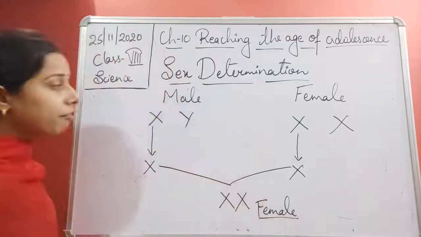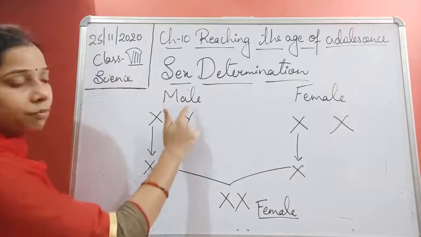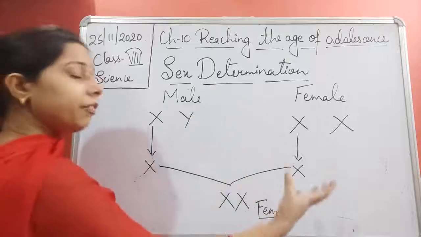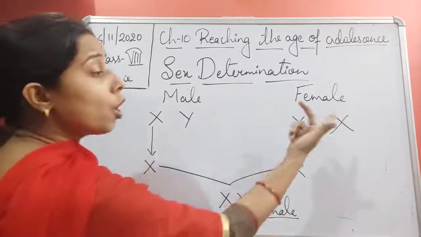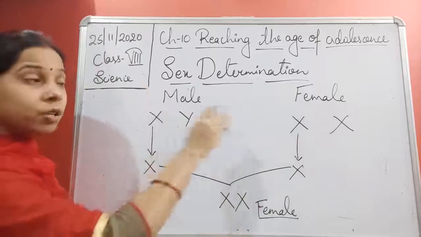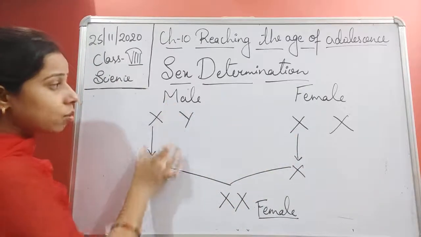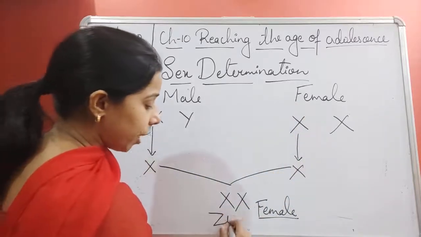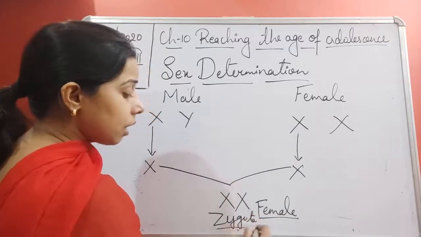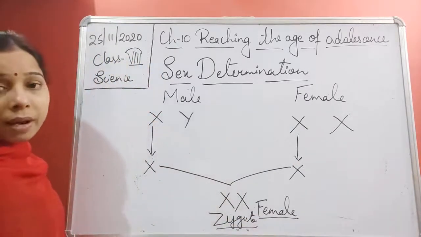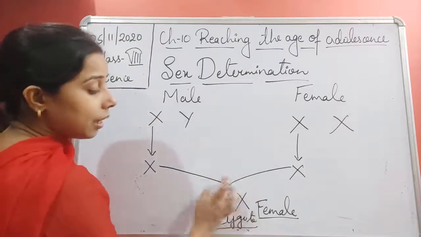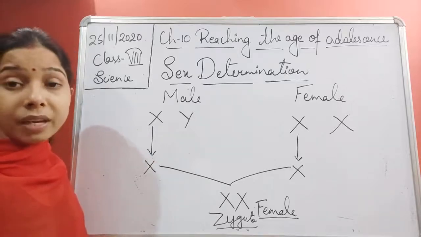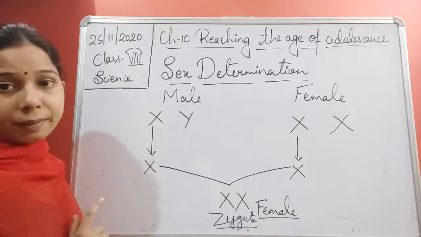So if the sperm carries the X chromosome from the male, then every time the ovum will carry the X chromosome, because both of its chromosomes are X. So X of the male and X of the female fuse together and a zygote forms. This zygote consists of an XX pair of chromosomes, and we know that this pair decides that the unborn baby's gender will be female, a girl child.